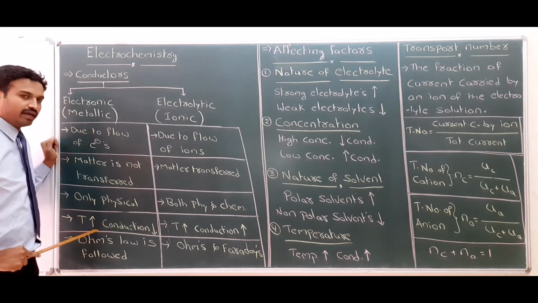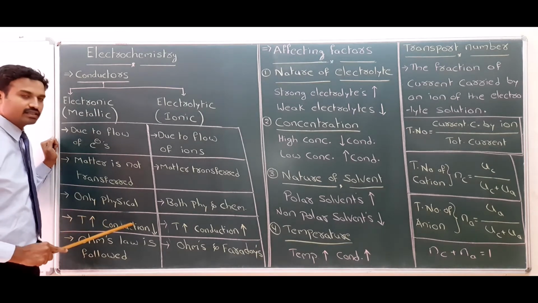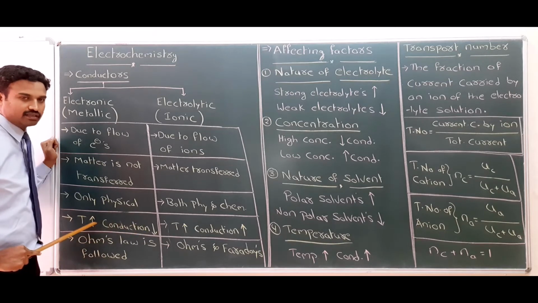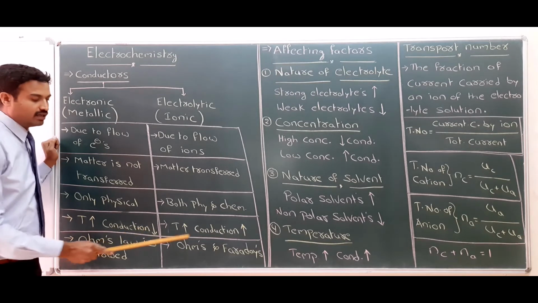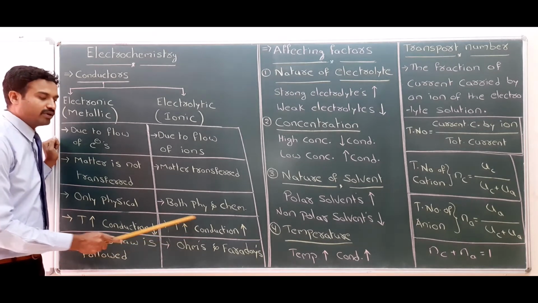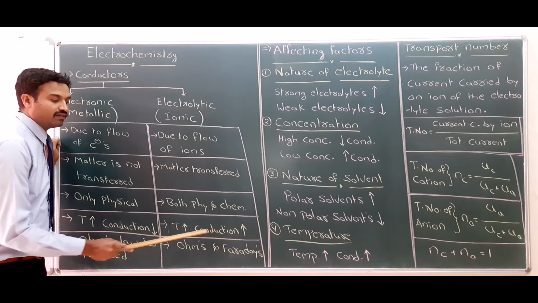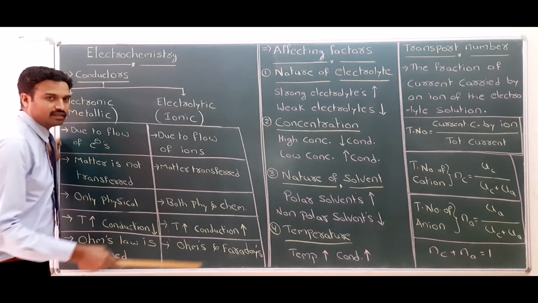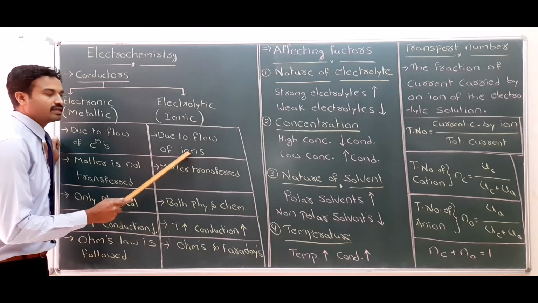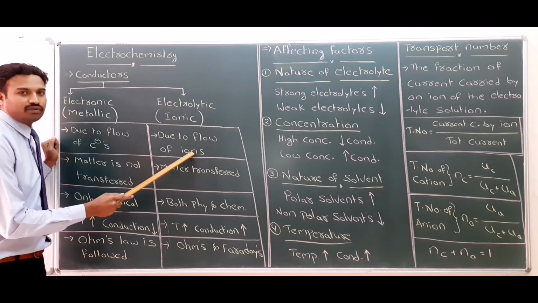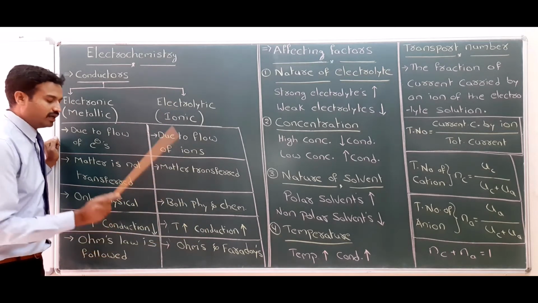Next, in metallic conduction, as temperature increases, conduction decreases. In electrolytic conduction, by increasing the temperature, conduction increases because ionization increases and the number of ions increases. Since electricity is due to flow of ions, conductivity also increases.